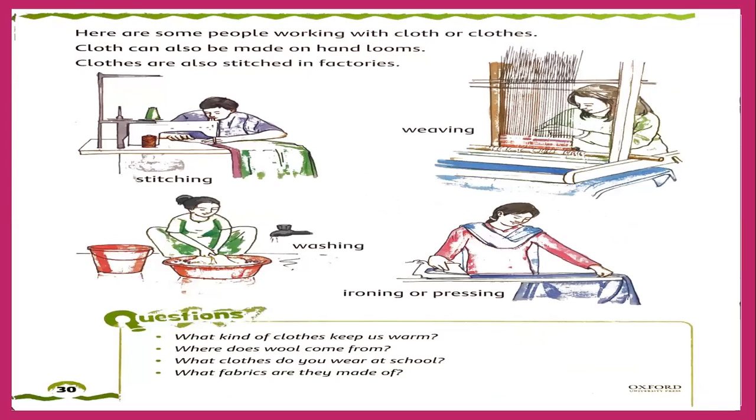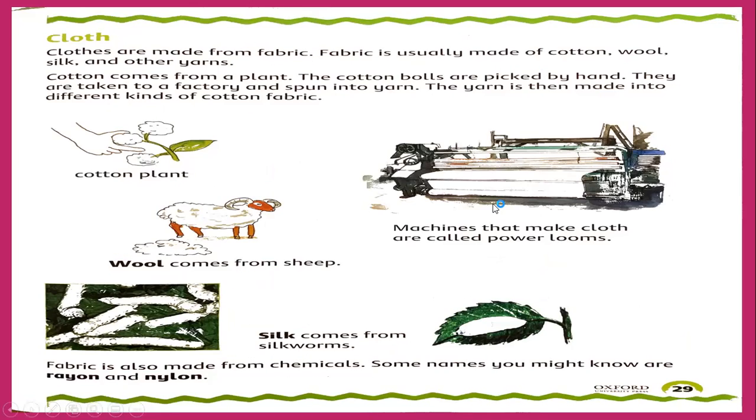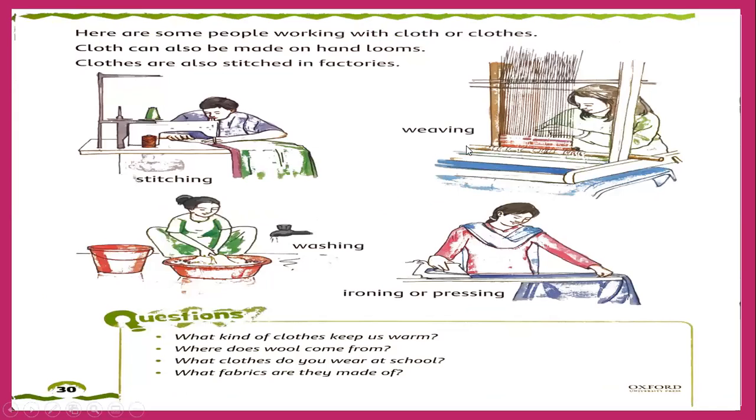Okay, then here are some people working with cloth or clothes. Cloth can also be made on hand looms. Look, weaving. This is a hand loom. This lady is working on cloth, just like this machine. This is a power loom, but here it's a hand loom. They are preparing cloth. But here this man is stitching, which means he is making clothes from cloth.